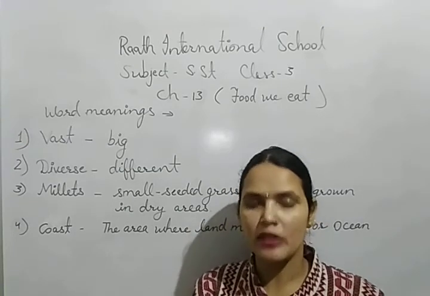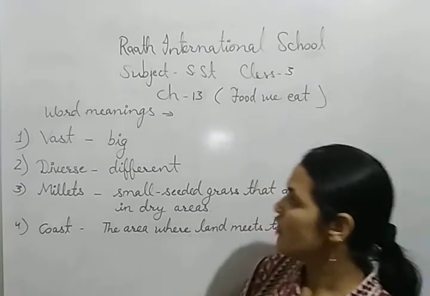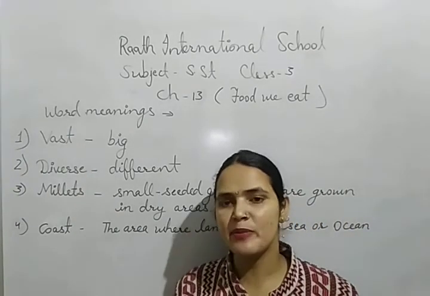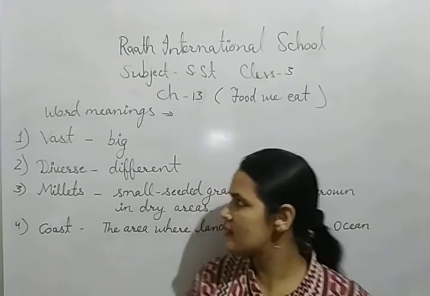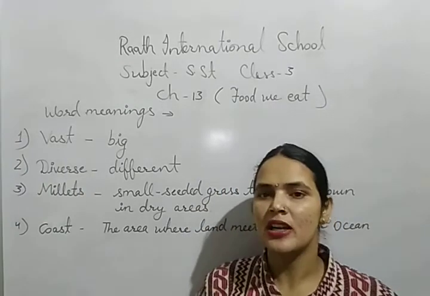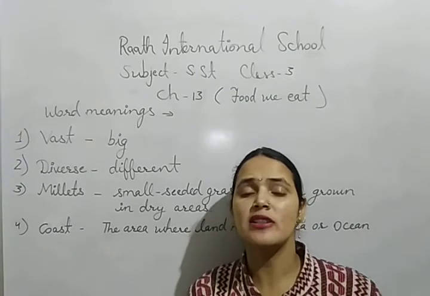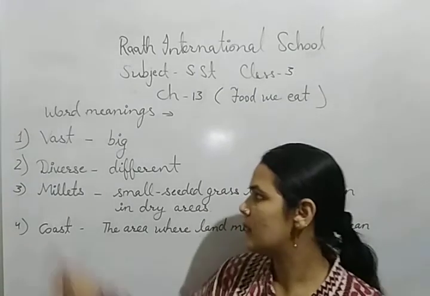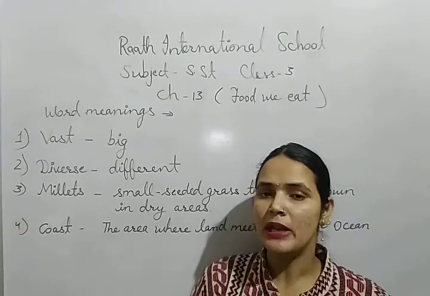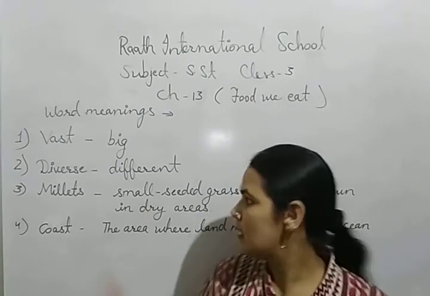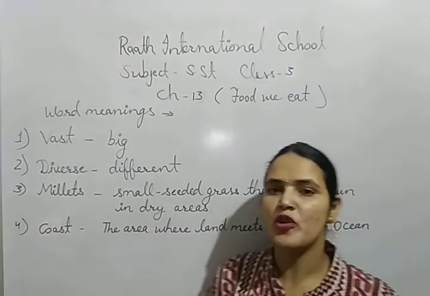So these are the different word meanings. So the first is vast. It means big. Something that is big, that is known as vast. Second is diverse. Diverse means different. Diverse landforms, so that is different. Millets. Millets are the small seeded grasses that are grown in dry areas.